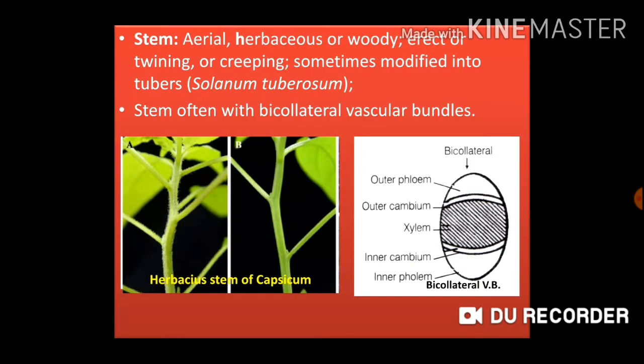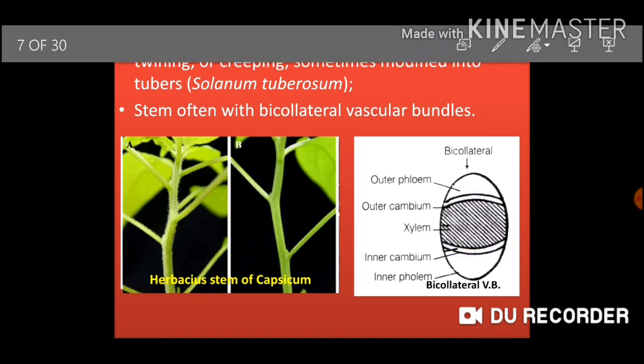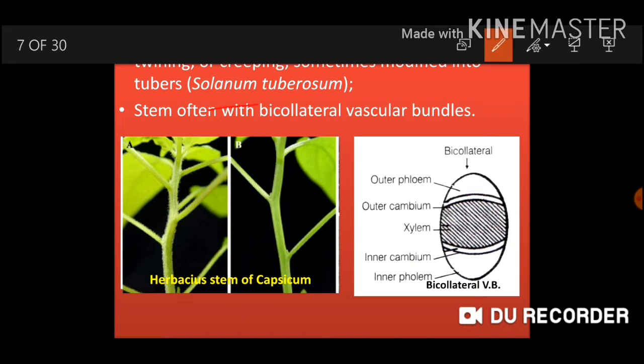Then we will study stem. Stem is aerial, herbaceous or woody, erect or twining. Twining means climbing, or creeping. Creeping means running parallel to the ground. Sometimes the stem is modified into tubers, for example Solanum tuberosum, which means potato.